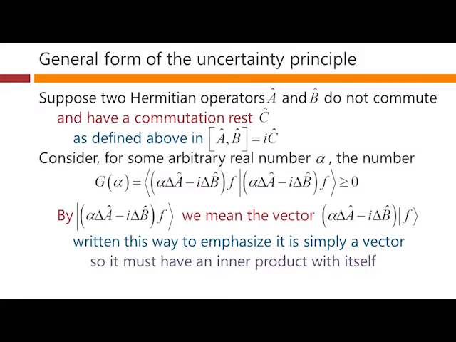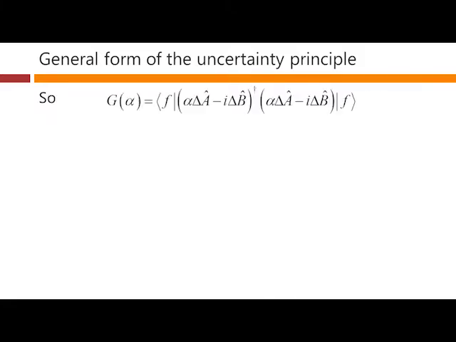So, as we said, it has an inner product with itself, and that has to be greater than or equal to 0. So, if we write this out here, as we just have from our previous view graph, we know this has to be greater than or equal to 0. And now we are going to work with this here. The Hermitian adjoint of all of this stuff here is just the sum of these two Hermitian adjoints inside here.